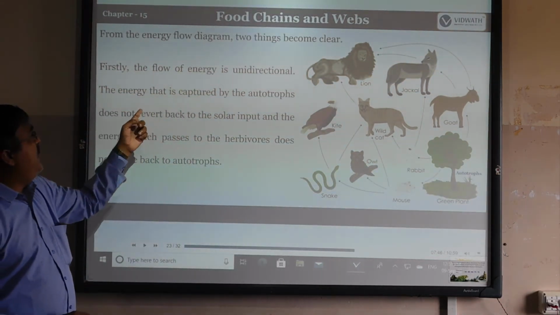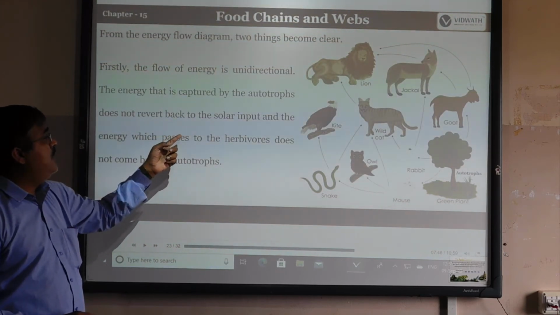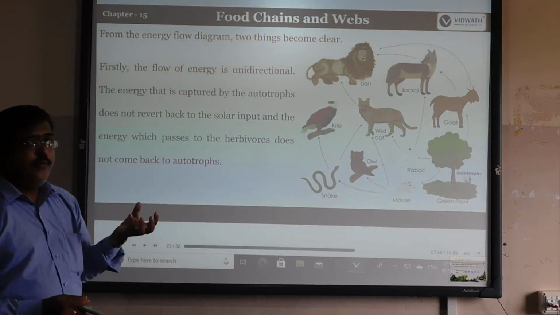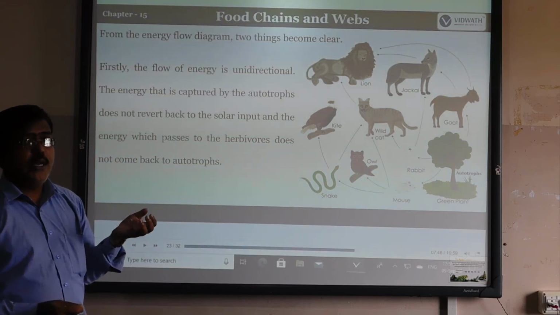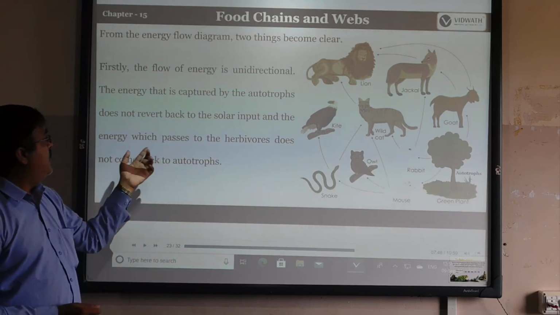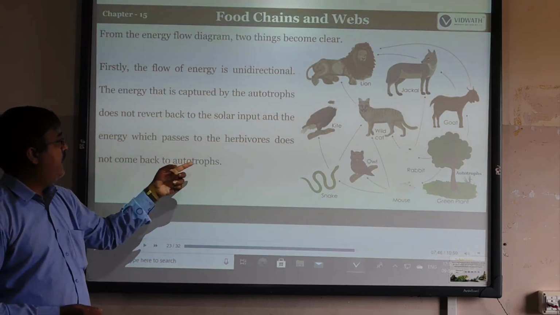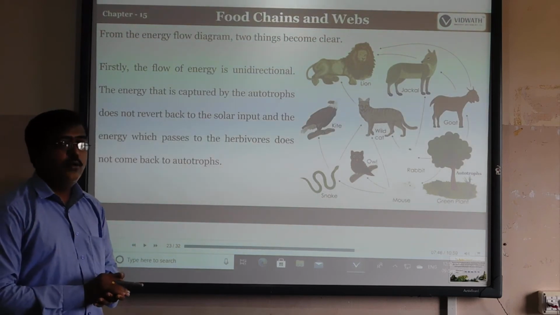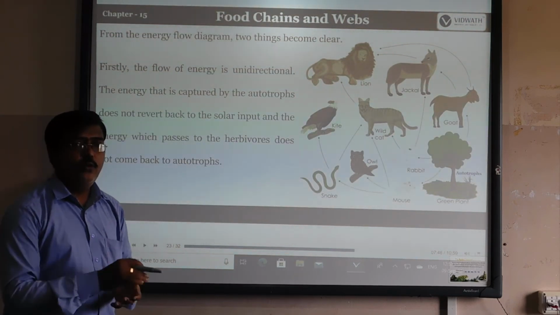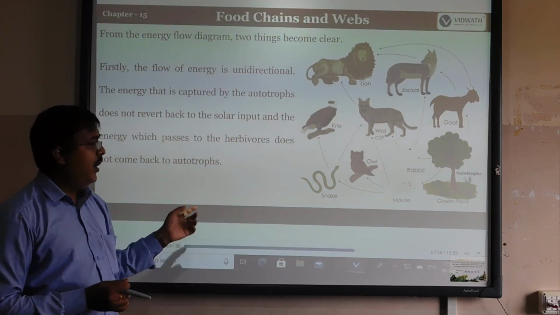The energy captured by the autotroph does not revert back to the solar input. Whatever energy passes into the herbivores does not come back to the autotrophs.